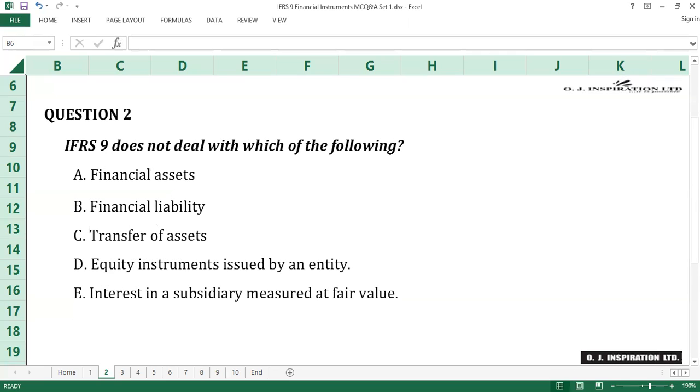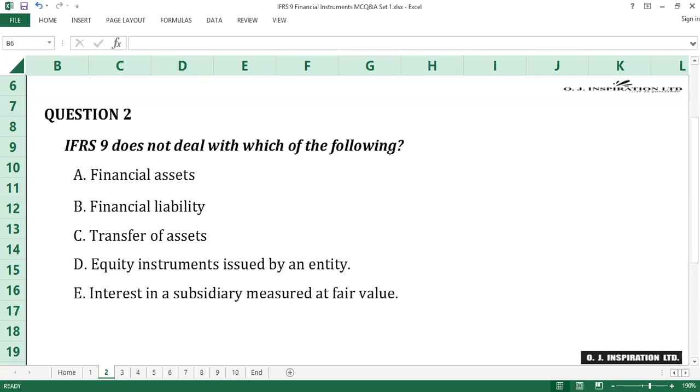Question number 2. The answer to question number 2 is D, equity instruments issued by an entity. IFRS 9 deals with financial assets, financial liabilities, transfer of assets, and interest in a subsidiary measured at fair value in line with IFRS 9. It does not deal with equity instruments issued by an entity.